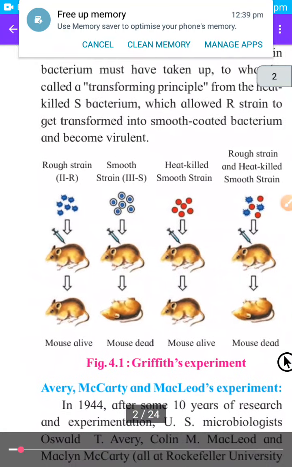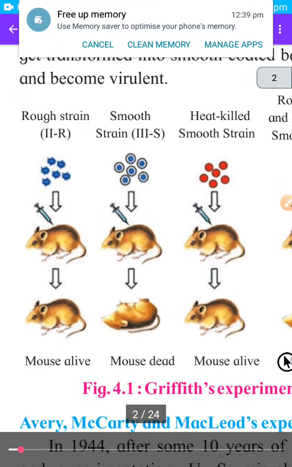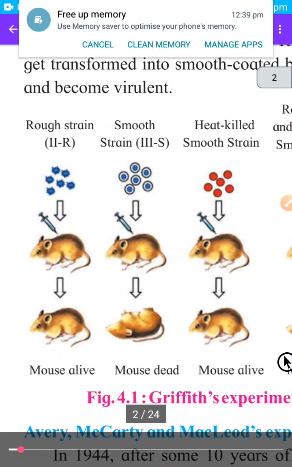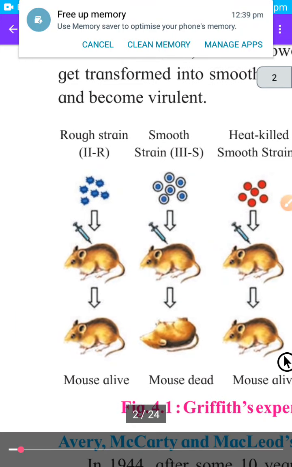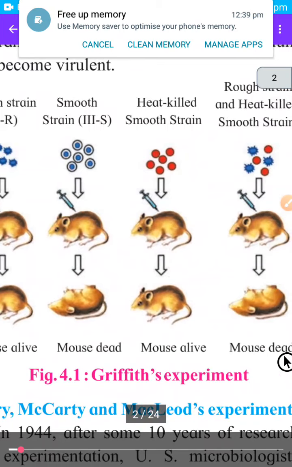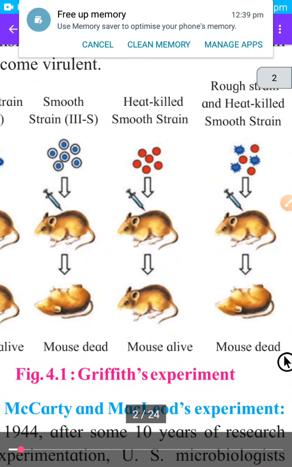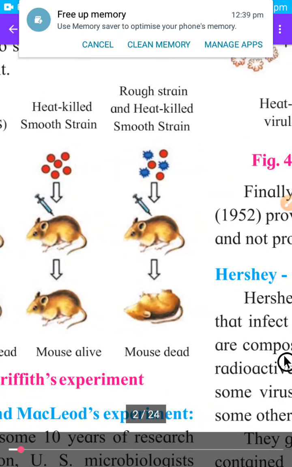So here a diagram is also shown. First of all, R type is injected, which will not cause pneumonia. In the second step, smooth strain, S type of bacteria, is injected, and pneumonia has developed, which leads to death of the mice. Then the third one, heat-killed smooth bacteria.